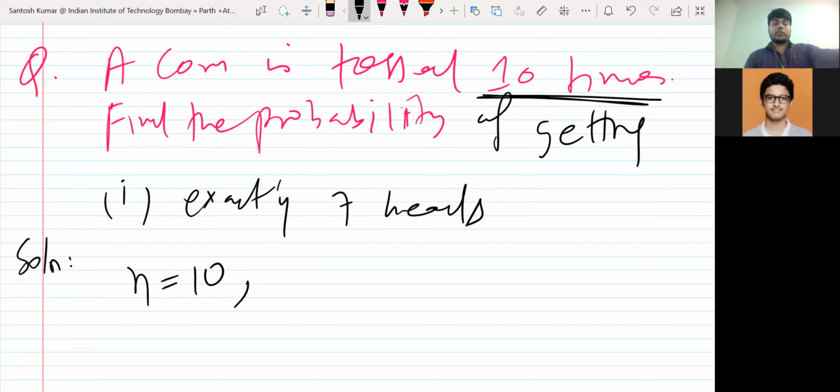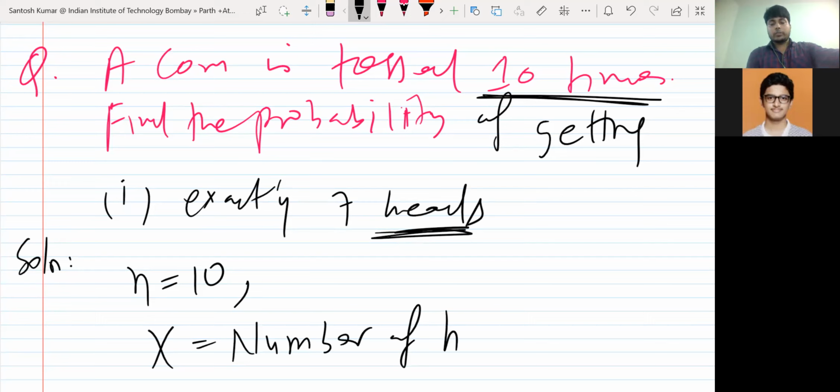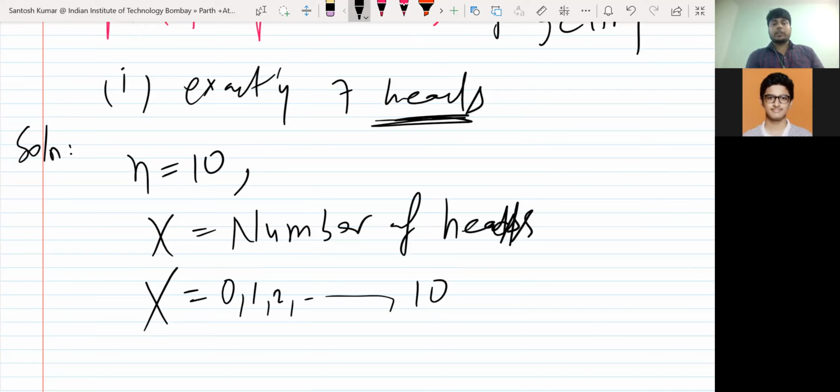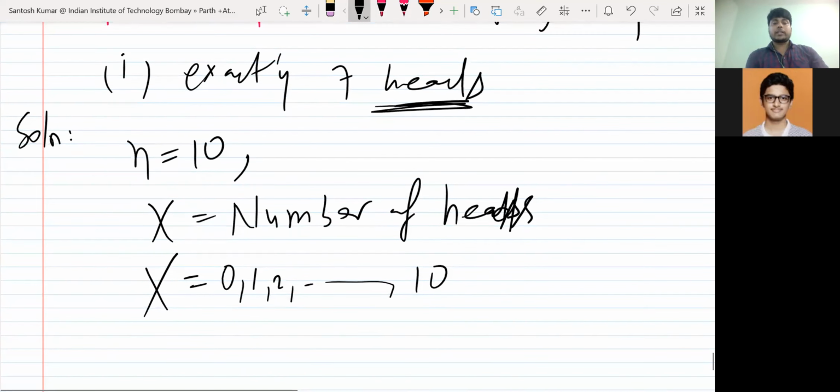Exactly 7 heads. So from here you decide that you want to get 7 heads. So X is the number of heads out of 10. So n is 10 and X is the number of heads. You have tossed a coin 10 times, so heads you can get 0 times, 1 time, 2 times, up to 10 times. What they ask is the probability of getting exactly 7 heads. So head is success here, and X is the number of successes.